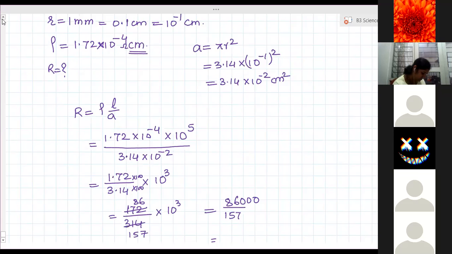Ma'am, I didn't understand the conversion of radius. Ma'am, I'm getting 54.77. 54? I don't think so. Check again. Ma'am, 547.7. Yeah, 547.7 you will get. Yes, ma'am, 547.7. Yes, right.